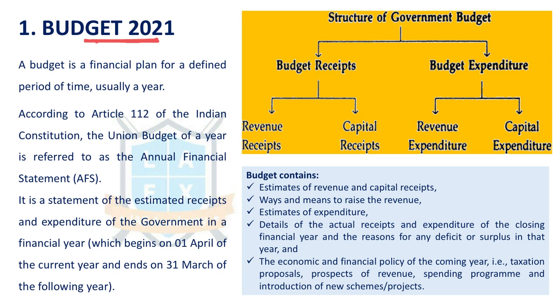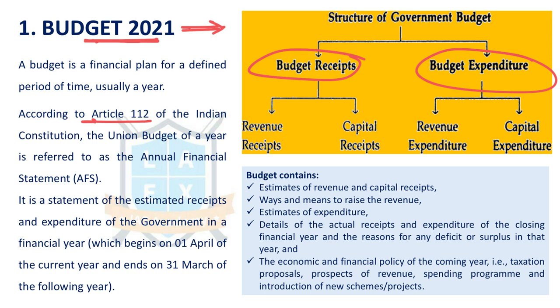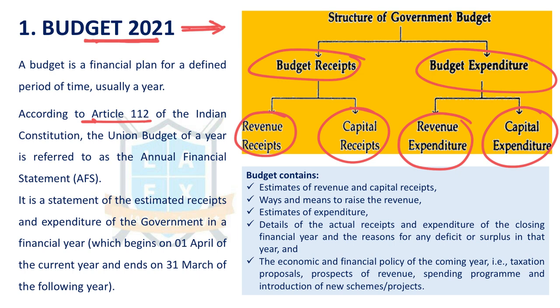We have to revise and recollect budgetary provisions, important provisions of Budget 2021. Wherever necessary, we are going to add them as separate components. Now, budget is called the annual financial statement under Article 112, and it has two components. One is budgetary receipts, two budgetary expenditure. Again, receipts are divided into revenue and capital receipts. Budgetary expenditure is also divided into revenue expenditure and capital expenditure.